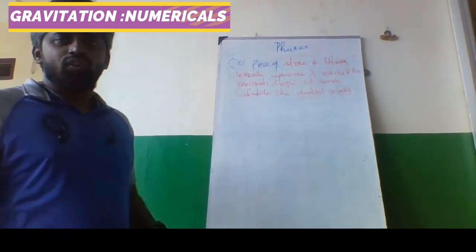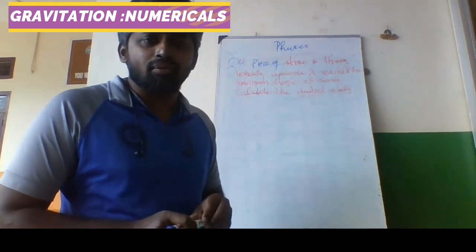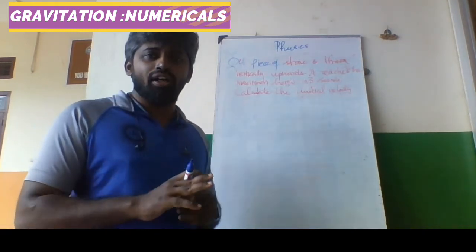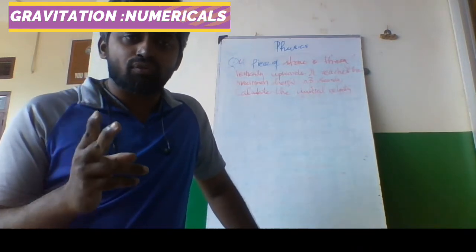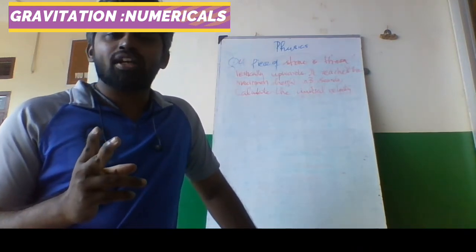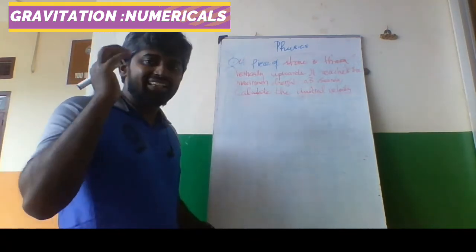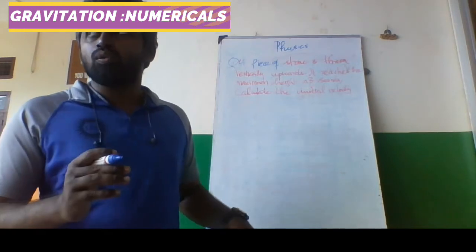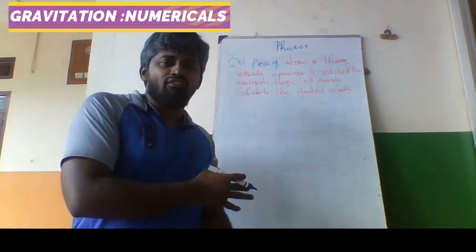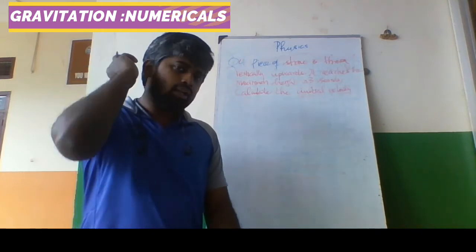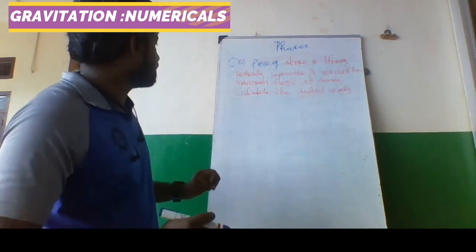Okay, we are going to solve the second problem, that is from the equations of motion. You already know v is equal to u plus at, s is equal to ut plus half at square, v square minus u square is equal to 2as. You know all three equations. How do these equations of motion apply to vertical motion or motion due to gravity?